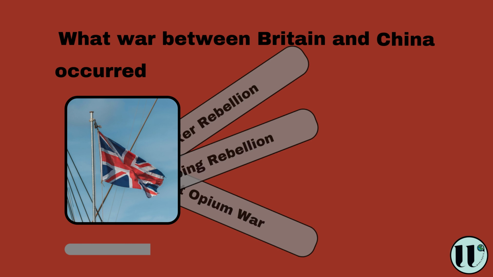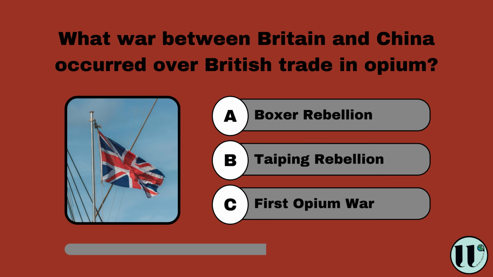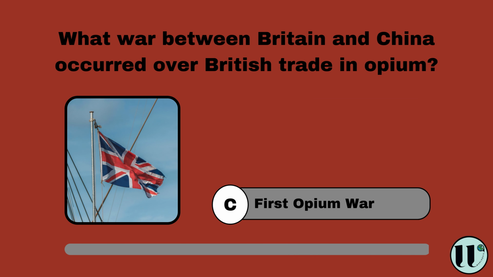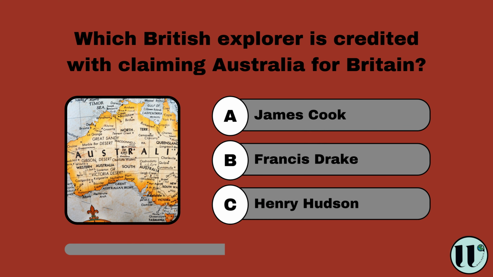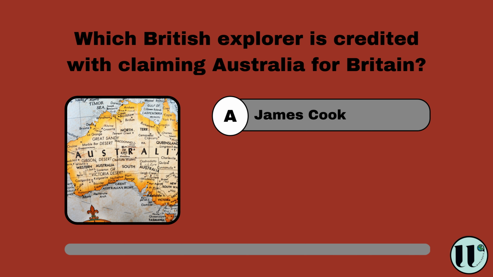What war between Britain and China occurred over British trade in opium? Boxer Rebellion, Taiping Rebellion, First Opium War. First Opium War. Which British explorer is credited with claiming Australia for Britain? James Cook, Francis Drake, Henry Hudson. James Cook.